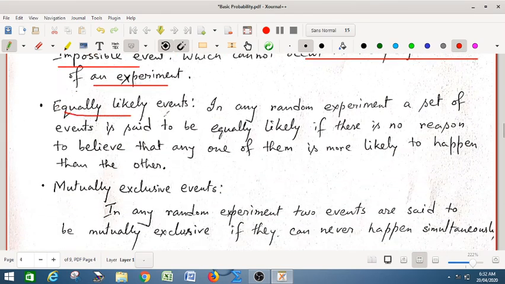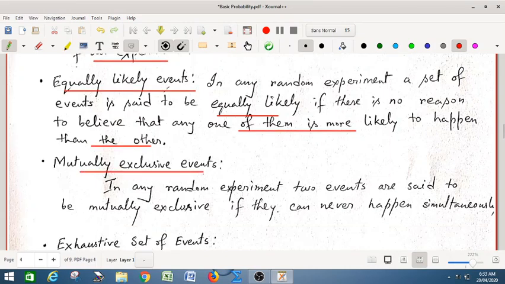Equally likely events. In any random experiment, a set of events is said to be equally likely if there is no reason to believe that any one of them is more likely to happen than the other. That means if you are doing the experiment, you are not favoring any event. Head or tail, you are not favoring head or tail. So head and tail are equally likely events. In connection with throwing a die, 1, 2, 3, 4, 5, 6, you are not favoring any event on the die. All have equal possibilities. So these are all equally likely events.